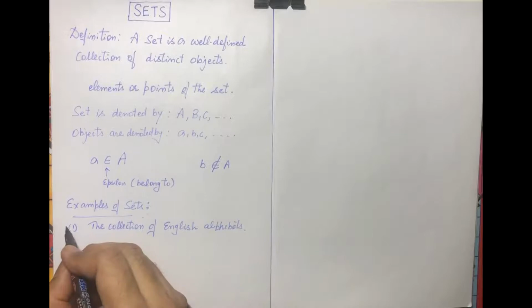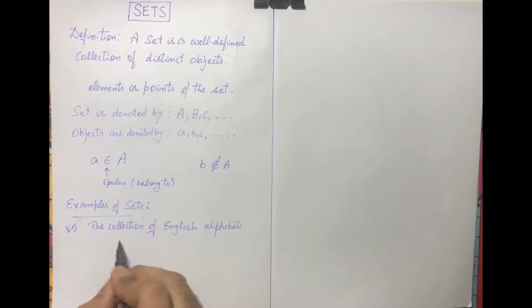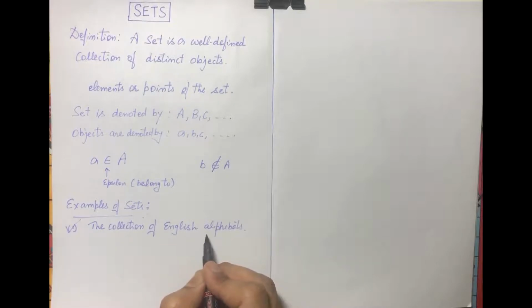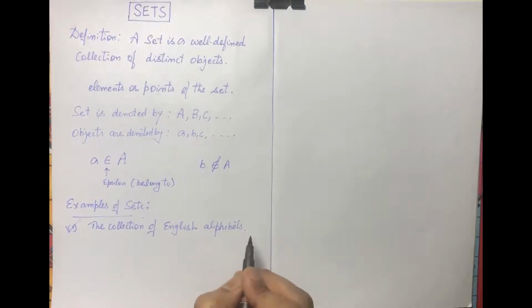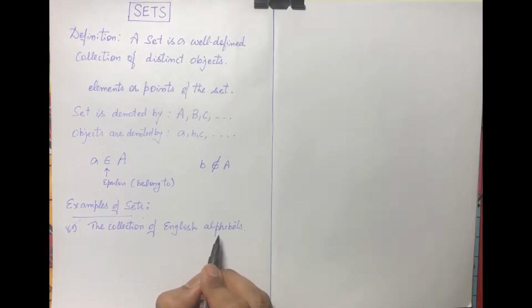So this is definitely a set, because this is a universal truth. For everyone in this world, English alphabets are the same, that is A to Z. 26 alphabets are there. So this is a well-defined property, and the objects are distinct. So this is a well-defined collection of objects.